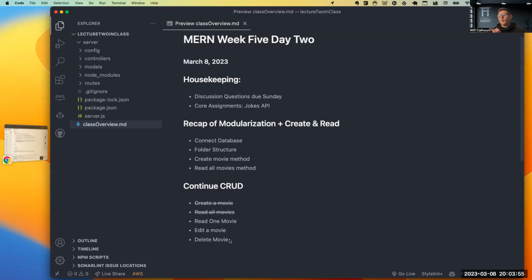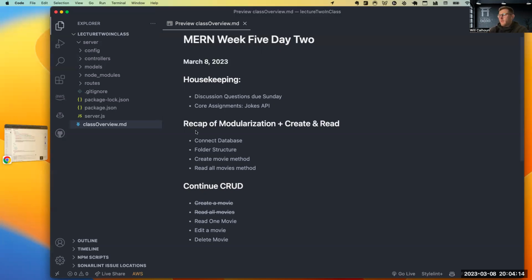We will have our read one, if we want to read all of them, if we want to create, if we want to edit or update for CRUD, and then if we want to delete. So after this, you should understand CRUD fully and just have at least a base understanding of how do we do these certain things.